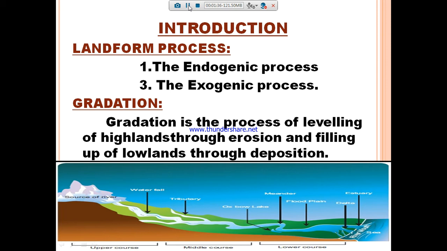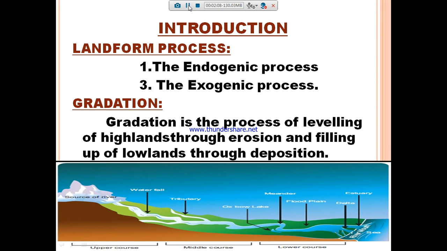Exogenic process means it's an external process, the continuous wearing down and rebuilding of landscapes. So these are the endogenic and exogenic forces. Through these processes only we are having so many different new landforms on our earth. We have already seen that, is it not? Today in this lesson we are going to see how new kinds of landforms are created through two processes. One is the gradation and another one is the erosion.